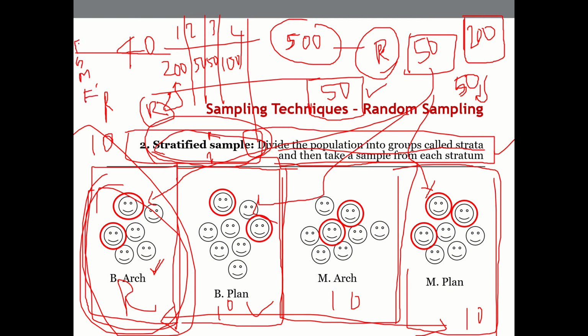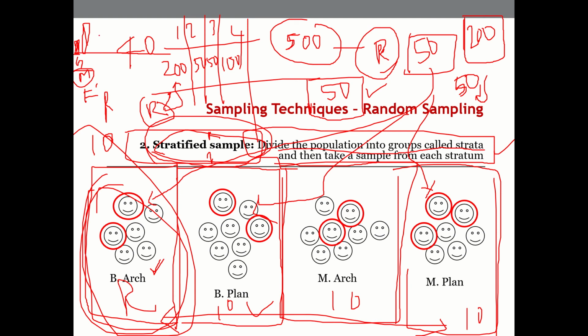We may get both respondents, that's possible, but we may not get also. Suppose you don't get one of the representations, that may not be a correct perception output from the results. Are you getting it? If all the respondents are male, or if all the respondents are female, there may be some bias, or we are leaving out the perception of male or female counterparts. That can be one possibility.